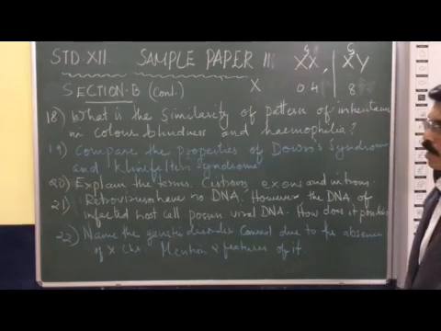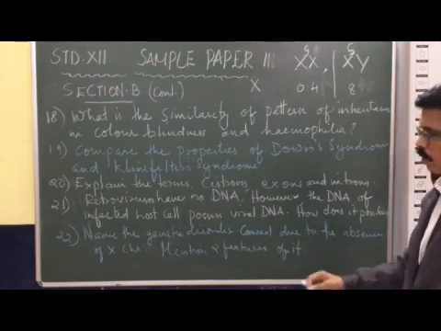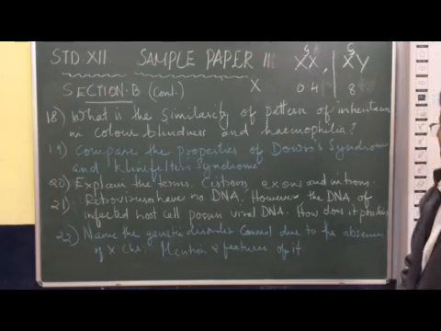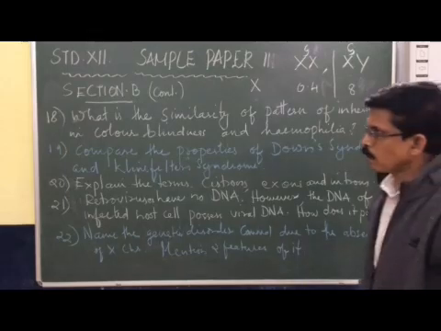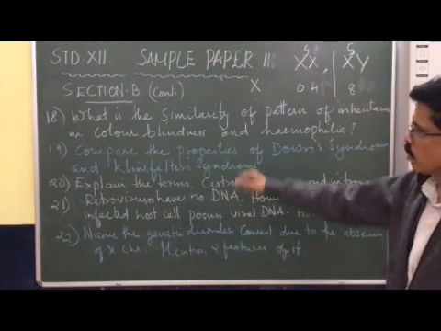So the mother can transfer the hemophilic gene to the son, and hence the son becomes hemophilic. So you have to remember this point and understand. Okay, now the next one.